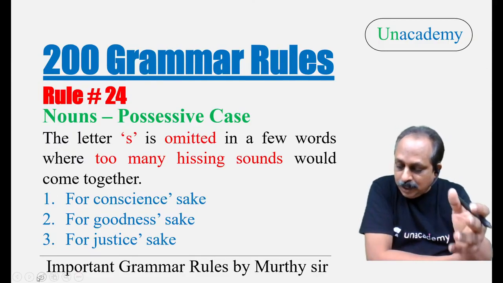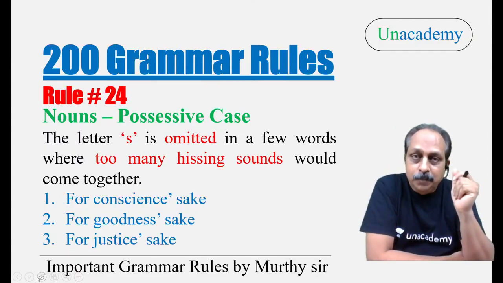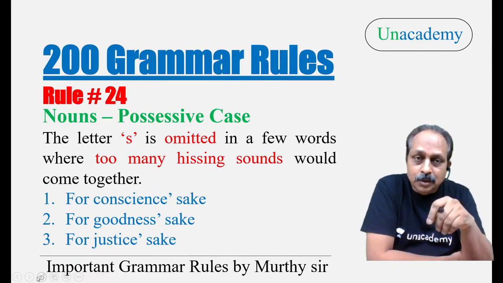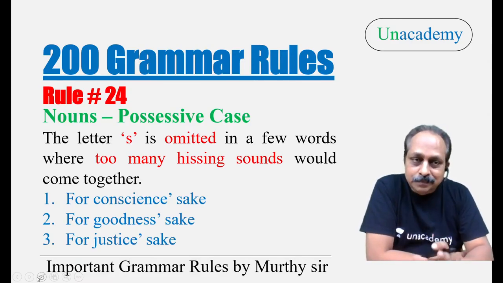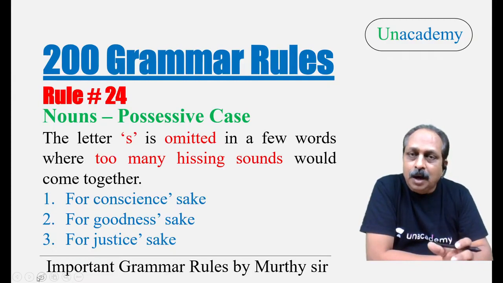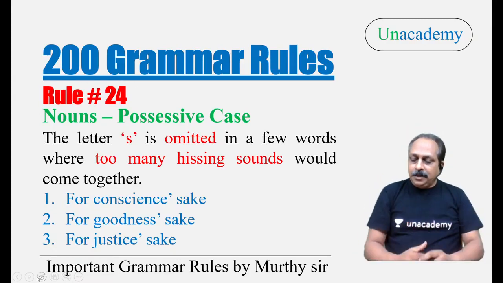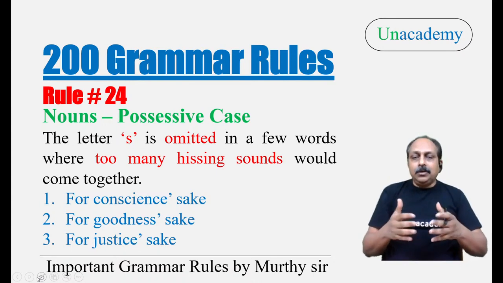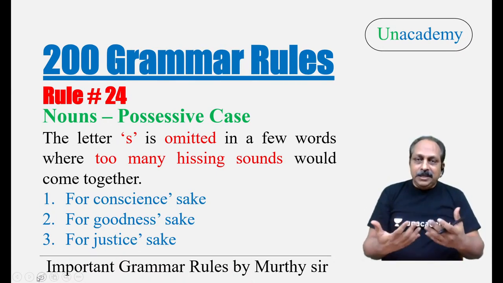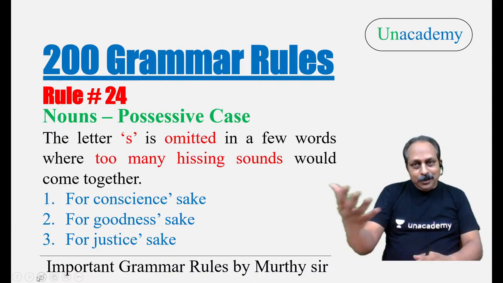Thanks for your response. Now let me go to the last rule for today, and nouns related also, for the time being. Rule number 24, possessive case. The letter S is omitted, dropped in a few words where too many hissing sounds would come together. When we speak, speech should be easy. Raju's father and Priya's father visited school. Very good example. Who is this?